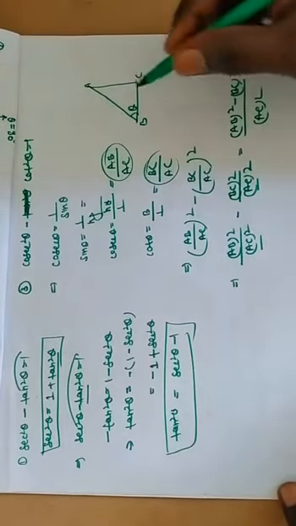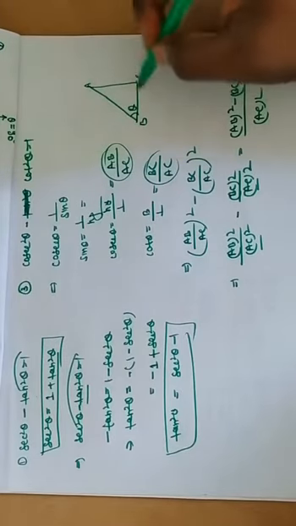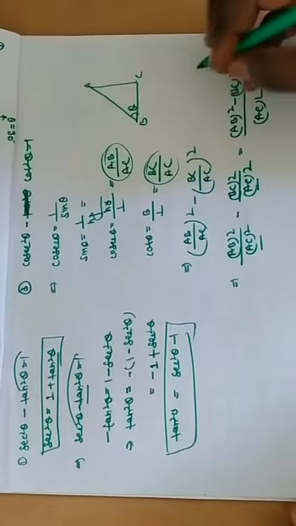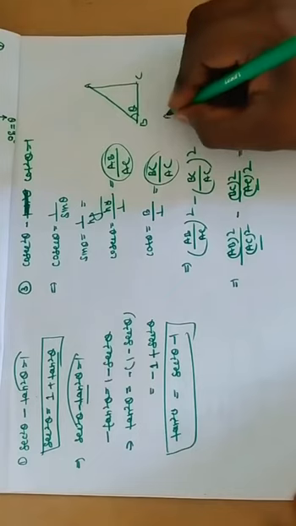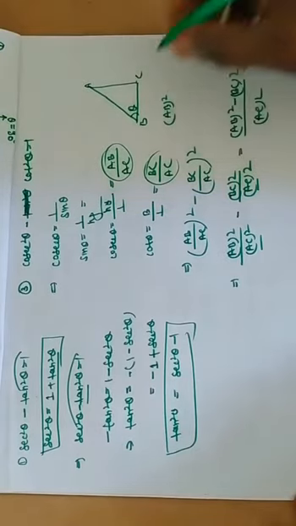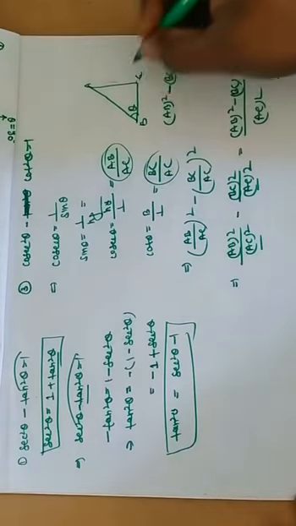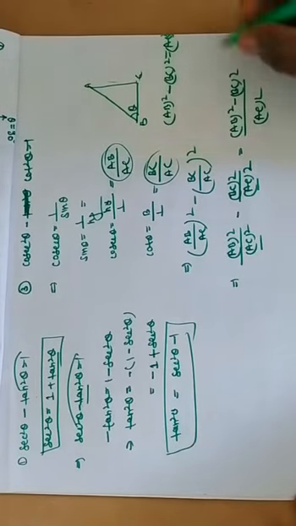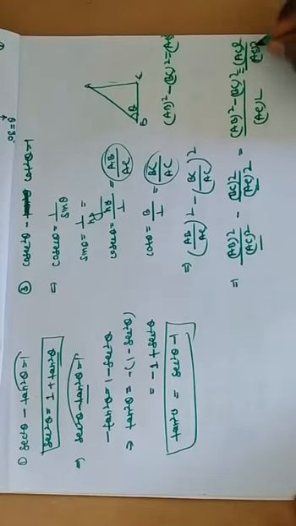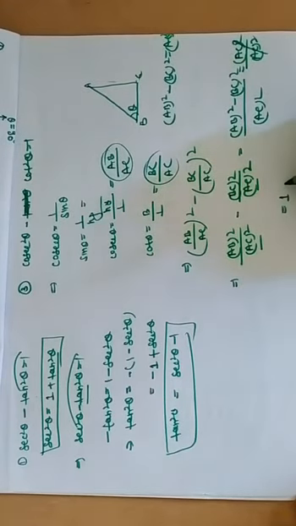With the help of this triangle, AB square minus BC square is equal to AC square. Okay? Then AC square upon AC square cancels, we find 1, and this proves it.